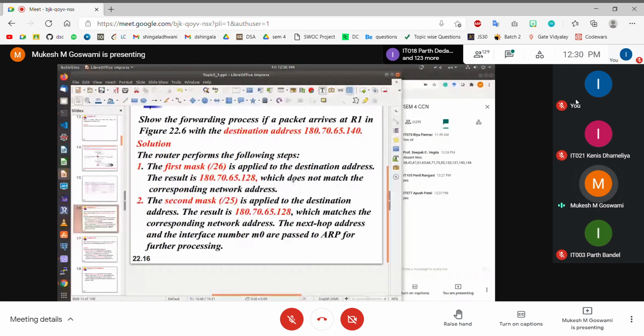Since the first entry is not matching, we'll go and match the second entry. What is the second entry? The subnet mask is /25. When the /25 subnet mask is applied, you keep the first 25 bits as it is, and all other bits are converted into 0. So this is 8 bits, 16 bits, 24 bits, and the first bit of the last byte has to be kept as it is, and all other bits are made 0. Again, you will realize that the resulting address is 180.70.65.128, and then you try to match it here.